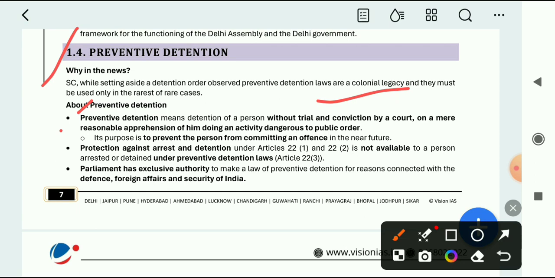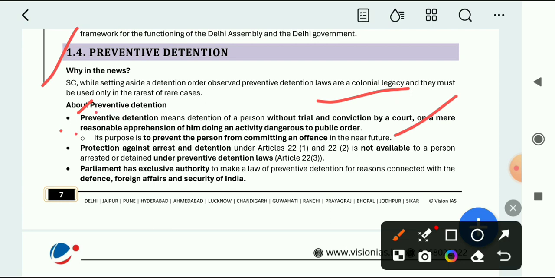If the police finds that he may do some danger to the public, then without trial he can be put behind bars. So this is the preventive detention case. Its purpose is to prevent the person from committing any offence in the near future.